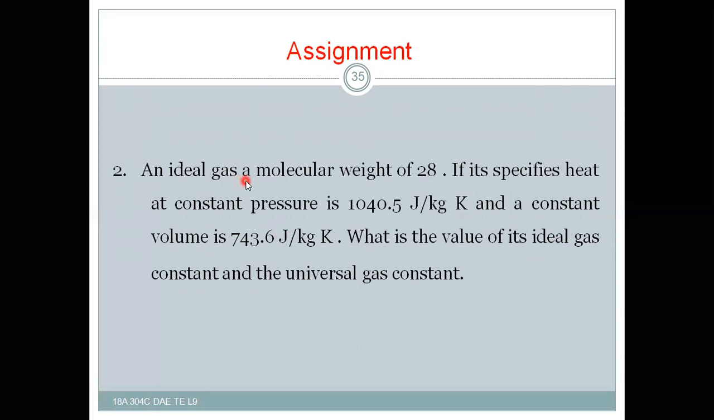So an ideal gas, its molecular weight is 28, and its specific heats at constant pressure and constant volume are this much in joules. What is the value of the ideal gas constant? That is the R value, and the universal gas constant. So the R value will be the difference between these two, and after getting the R value, you can calculate this value also. Ru is equal to M into R. So you can solve this problem very easily.